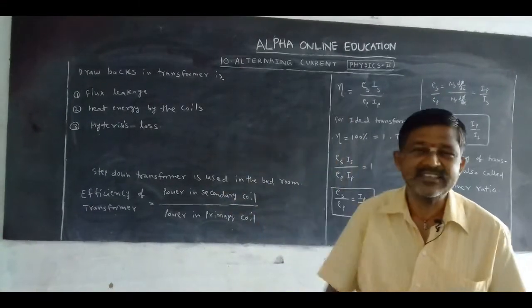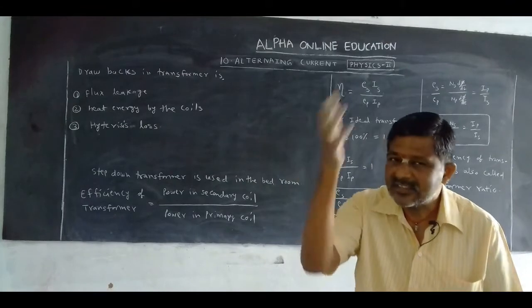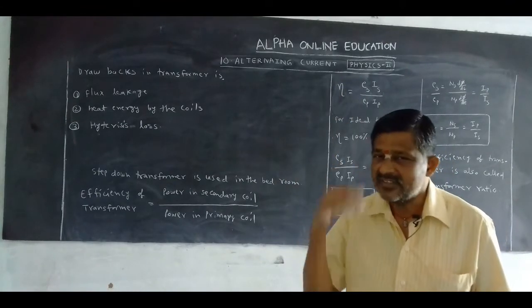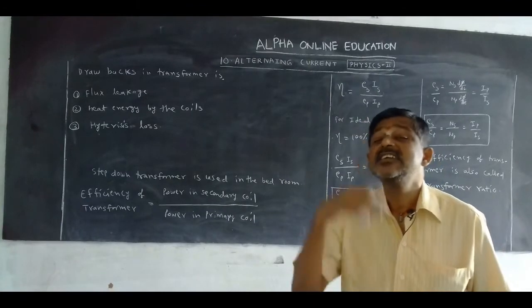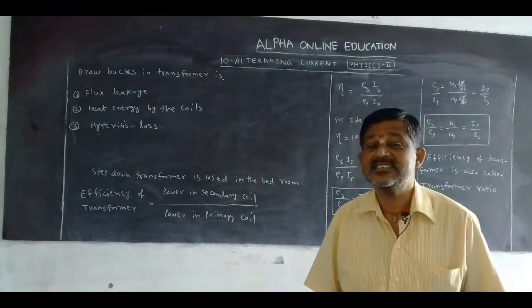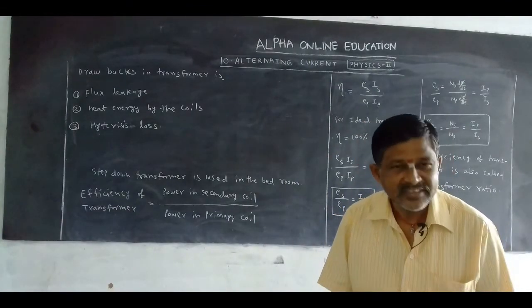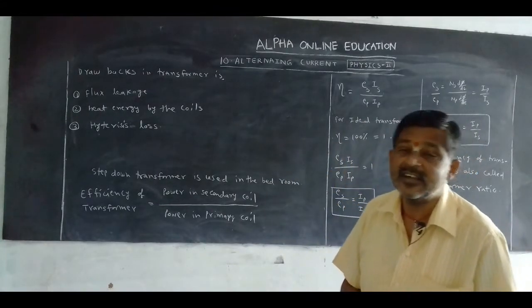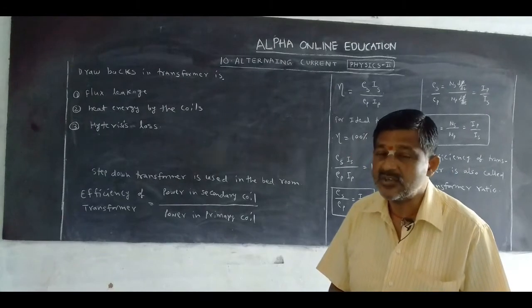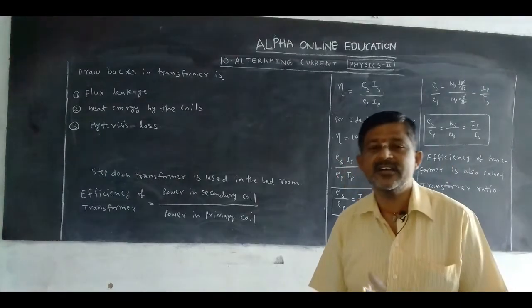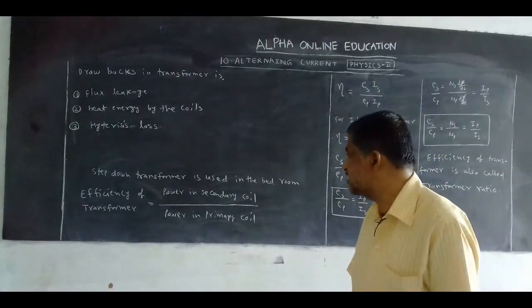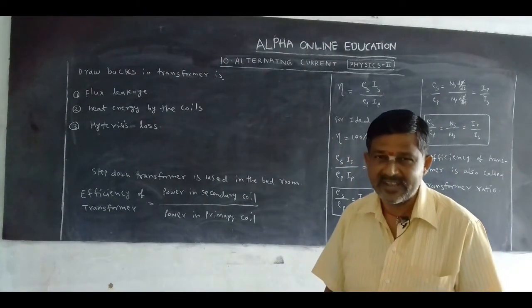If we take more turns, the length of the wire increases. When the length of the wire increases, resistance increases. When the resistance increases, the heat energy generated also increases. This is the second drawback. And the third one, we take soft iron, in which hysteresis loss occurs. These are the drawbacks.